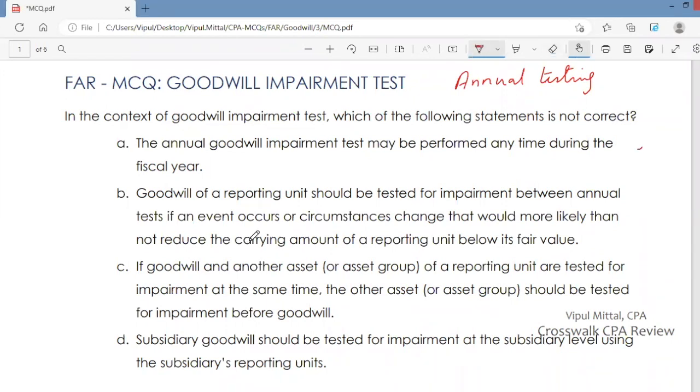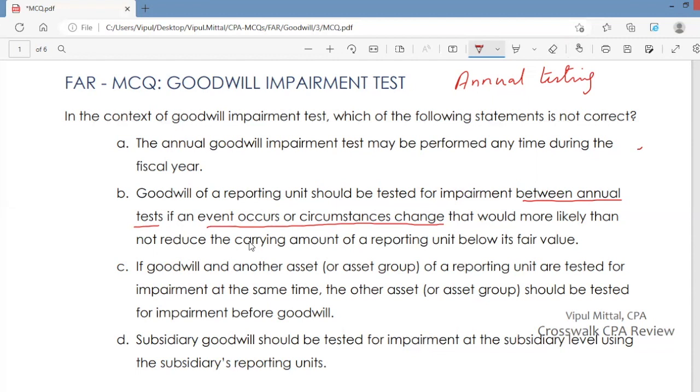Goodwill of a reporting unit should be tested for impairment between annual tests. So between two annual tests, should it be tested for impairment? What it says is that goodwill of a reporting unit should be tested for impairment between annual tests if an event occurs or circumstances change that would more likely than not reduce the fair value of a reporting unit below its carrying amount. If there is a change in circumstances or any event occurs that reduces the fair value of the reporting unit below its carrying amount, then you test goodwill for impairment between two annual tests. Otherwise, it is not required.